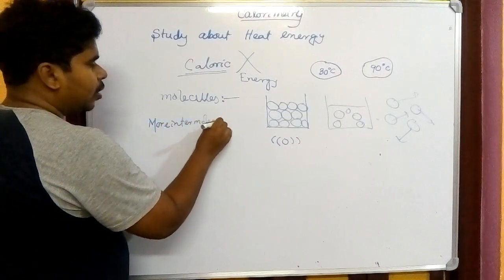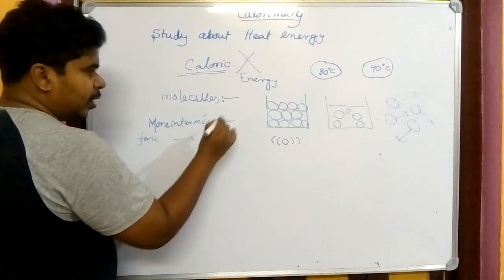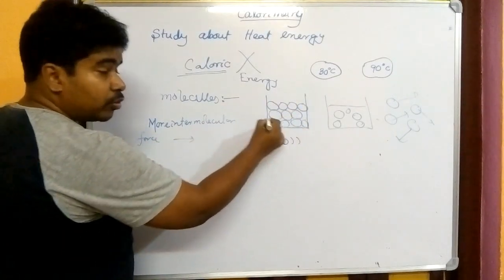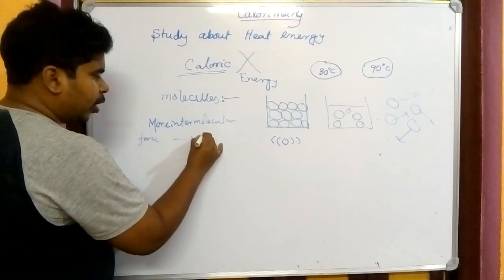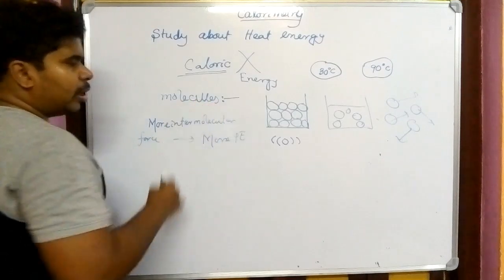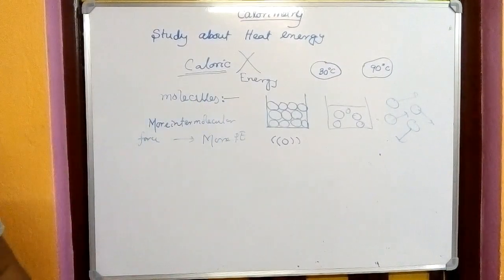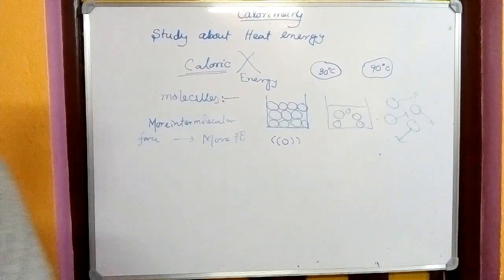Here one thing we have to remember: more intermolecular force means the molecules have more potential energy. We have already learned what potential energy is in the work, power and energy chapter, that potential energy is energy possessed by a body due to its state of rest.